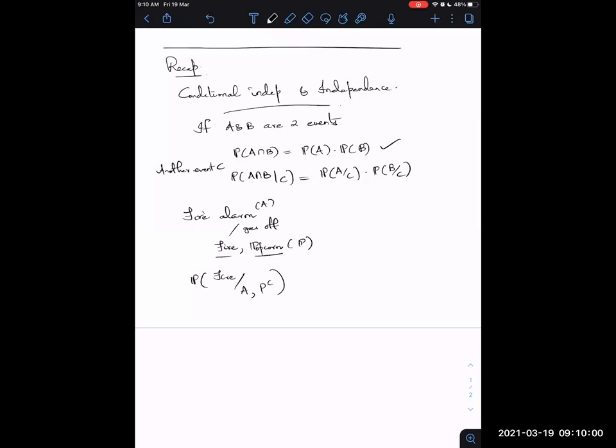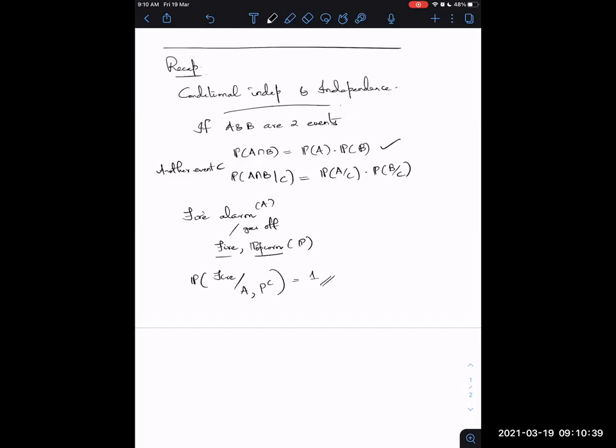So when I say that the fire happens, given that the fire alarm goes off and no one is making popcorn, this probability is 1, because conditioned on the fact that the alarm goes off, someone not making popcorn completely tells you that the fire has happened somewhere on campus.